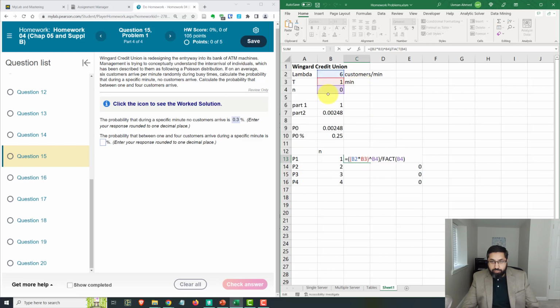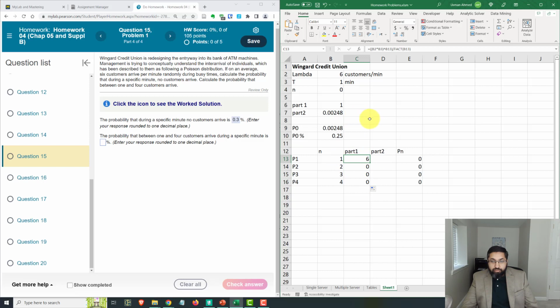Now I have to move this n. It's not 0, it's going to be n of 1. So it's going to be B2 times B3, that's lambda times t, raised to power n, which is 1, divided by factorial of n. You can just retype the formula like I did before, and just use n from here, and that's going to be your part 1, and you can compute part 1 for all of these.